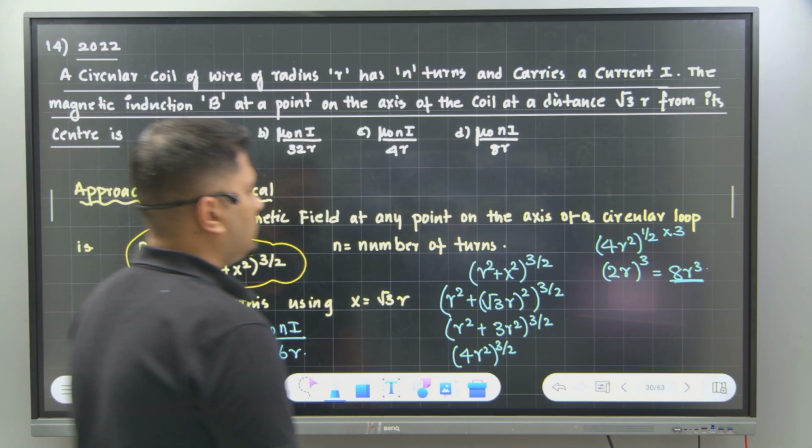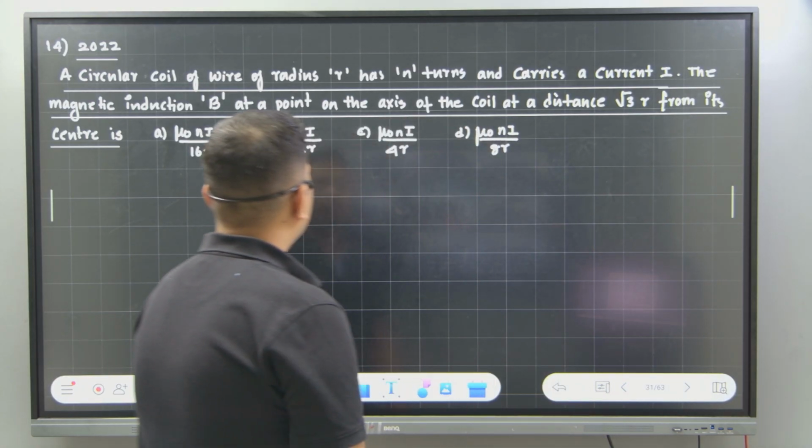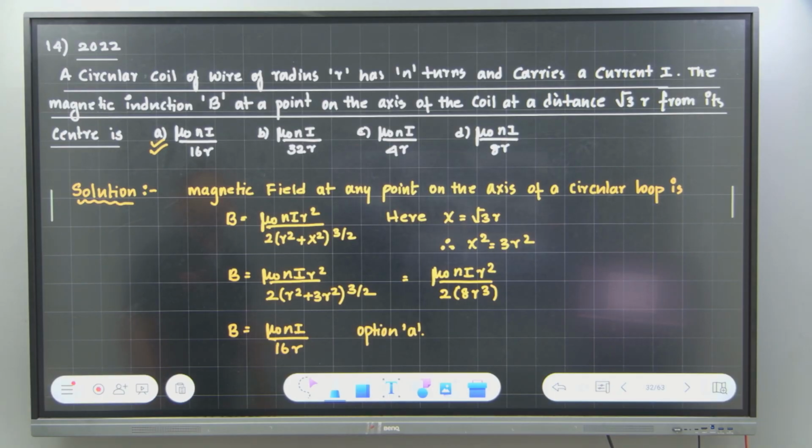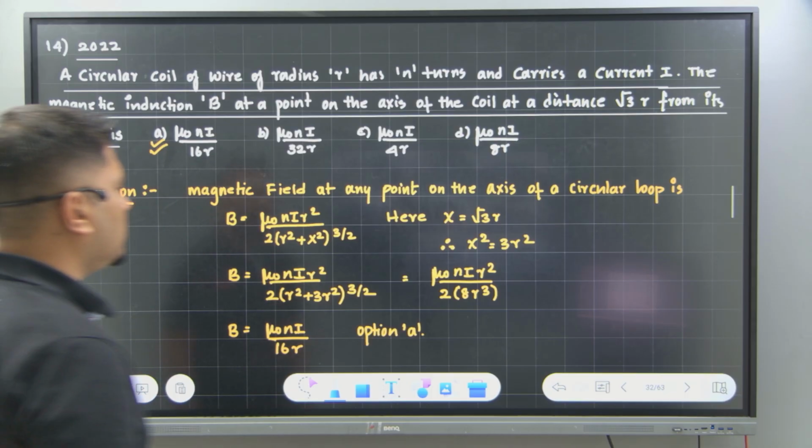So let's see whether the answer is right or not. Yes, mu naught times of NI divided by 16r, correct? Okay, so shall we go with the next question?